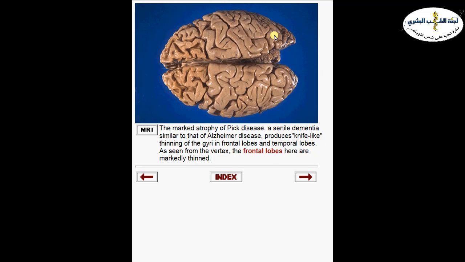Now, in this superior view, you can see the sharp line between the atrophic and the non-atrophic brain tissue from Pick disease. Here we can see the frontal atrophy, but we can't see the temporal lobes because they are on the undersurface of the brain. Actually, we describe the gyri in these patients as knife-like because they are severely thinned, like the edge of a knife. That's why we call them knife-like gyri.